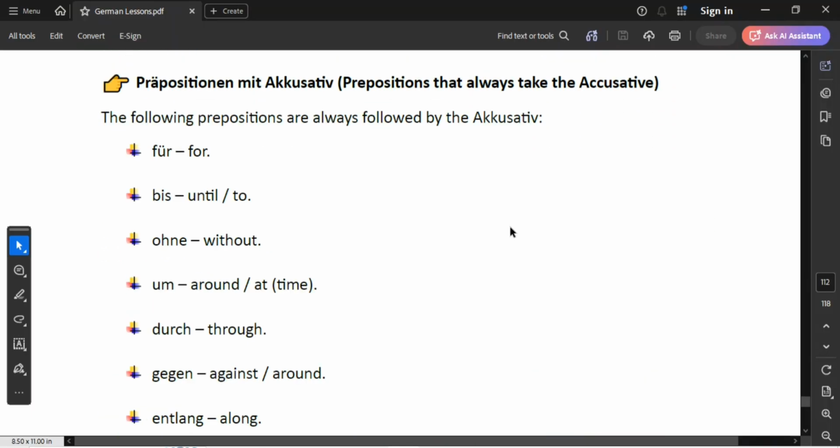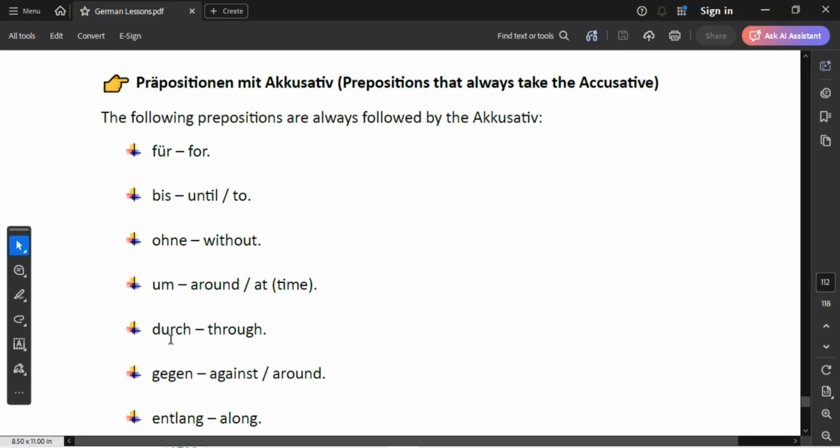Also, as part of our introduction to the accusative case, we have some prepositions that always take the accusative. That is Präpositionen mit Akkusativ. The following prepositions are always followed by the accusative. The first one is für, which means for. Bis, which can mean until or to. We have ohne, which means without. And um, which means around or at when it comes to time.